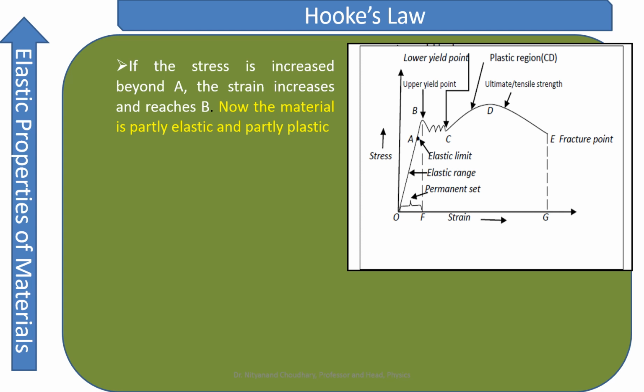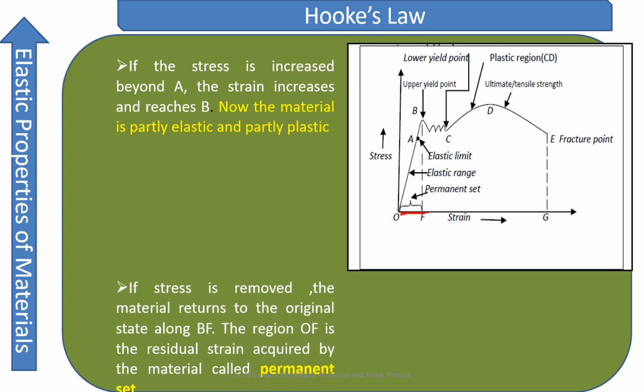If you remove the load, that is the stress, the object is not going to come back along exactly the same path BO. Rather, it is going to come back to the original position by another path, BF. So what has happened is that this OF that we can see here has permanently got embedded in the system. So in these regions, the body is neither in the perfectly elastic region nor in the perfectly plastic region.